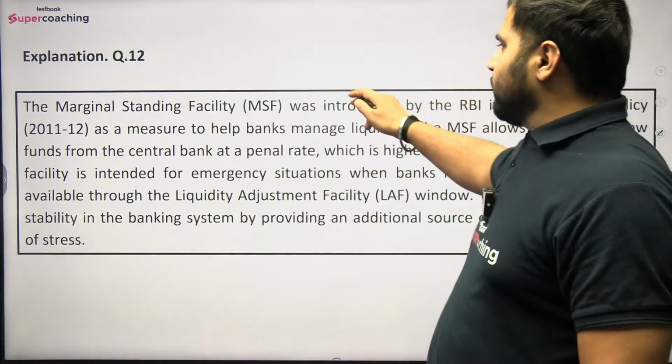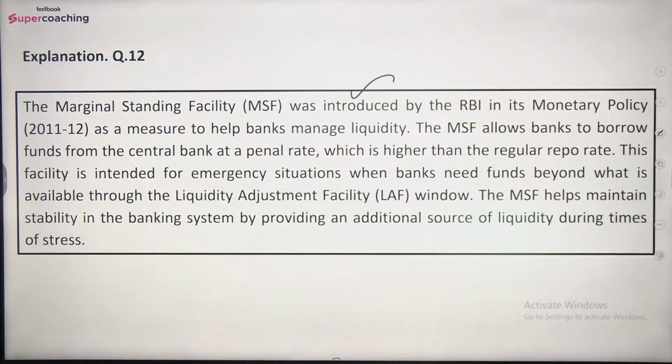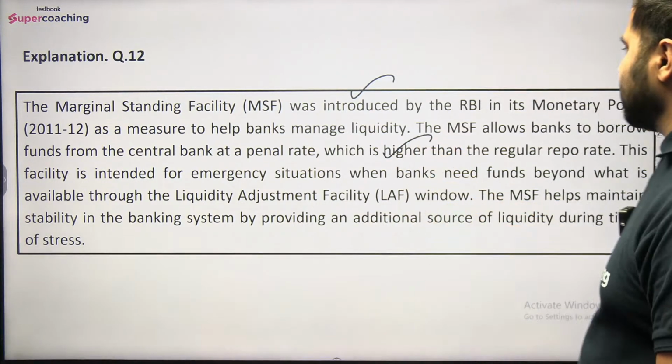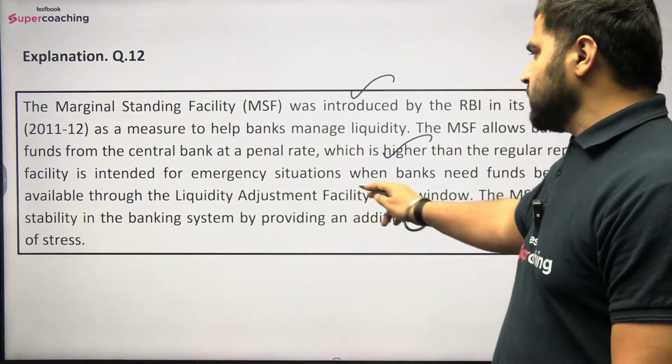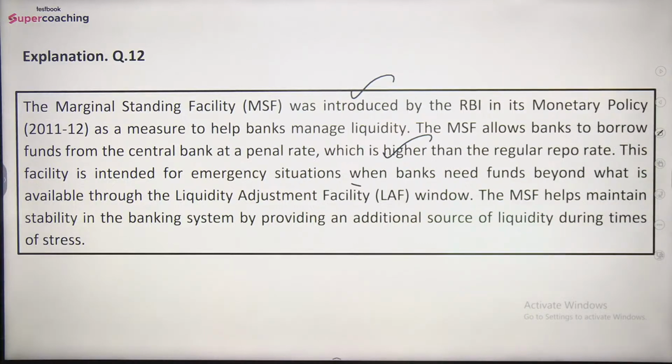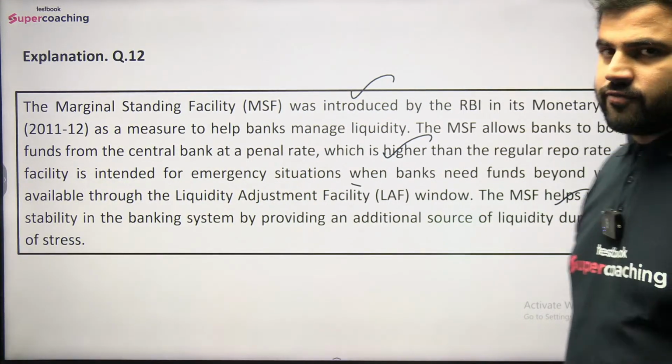So marginal standing facility was introduced by RBI in its monetary policy 2011-12 as a measure to help banks manage liquidity. The MSF allows banks to borrow funds from the central bank at a penal rate which is higher than the regular repo rate. The facility is intended for emergency situations when banks need funds beyond what is available through the LAF window. The MSF helps maintain stability in the banking system by providing an additional source of liquidity during times of stress.